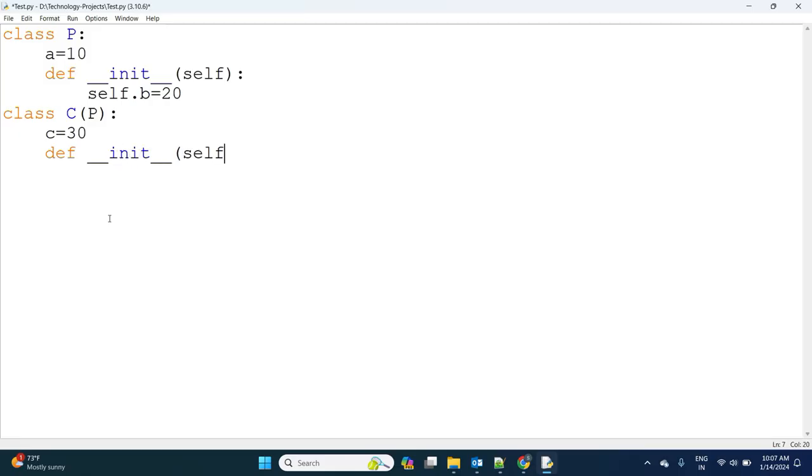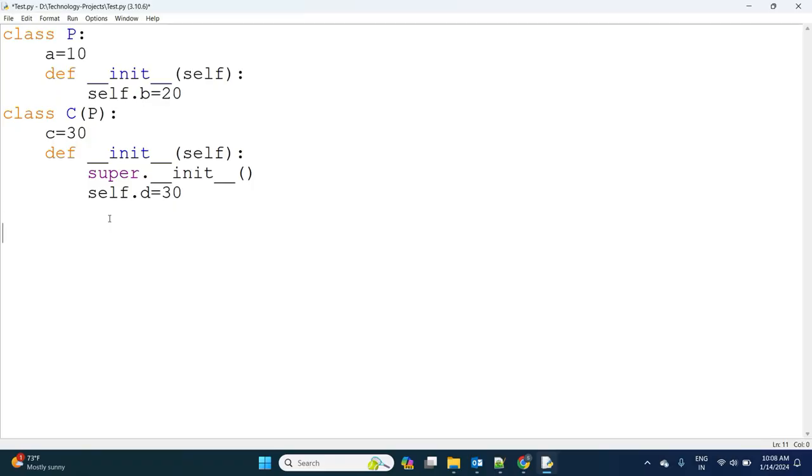So here I've taken two static variables, one in the parent class and one in the child class, and one instance variable that is initialized inside a constructor. Super dot __init__, and observe carefully this pointer: __init__, self.d is equal to 30.